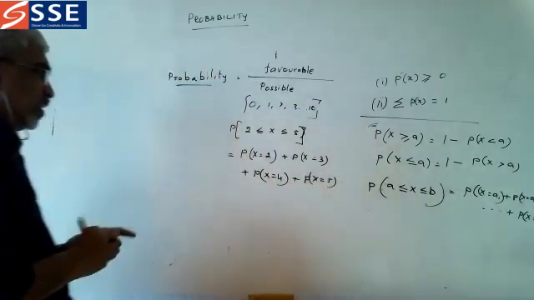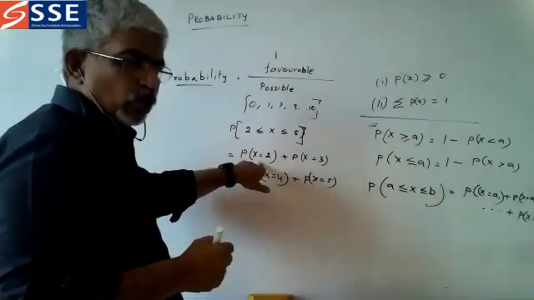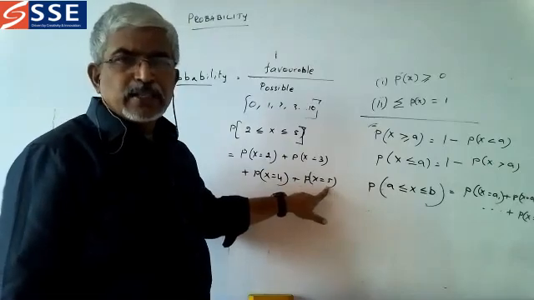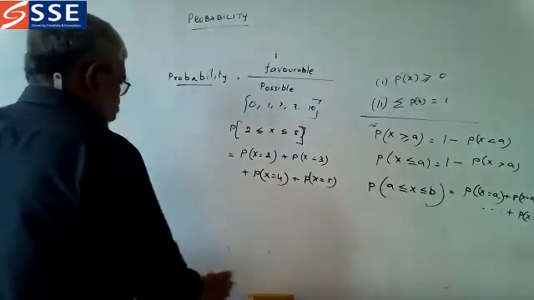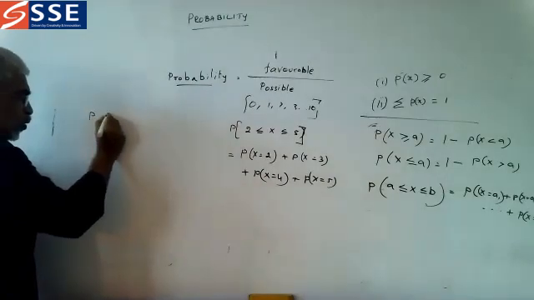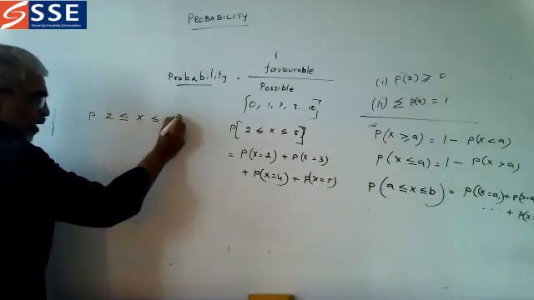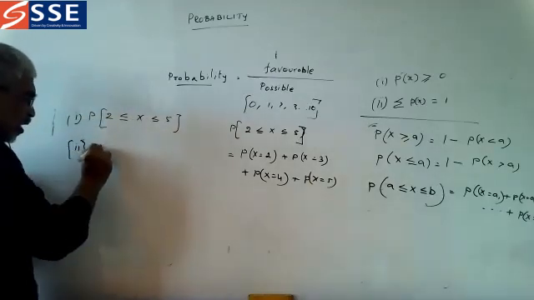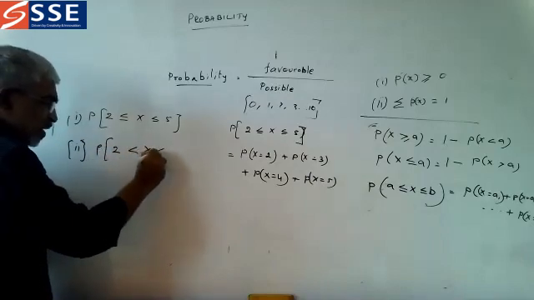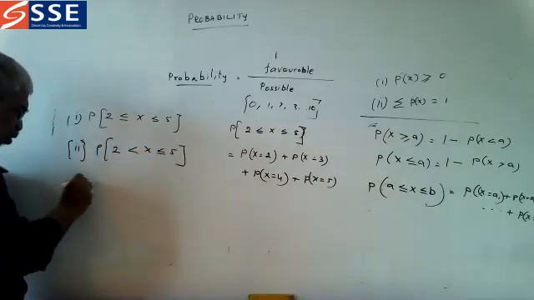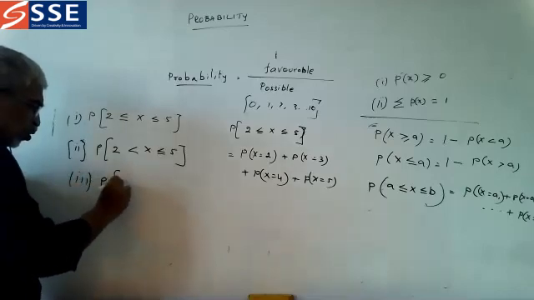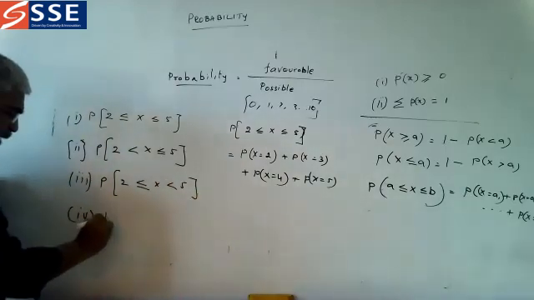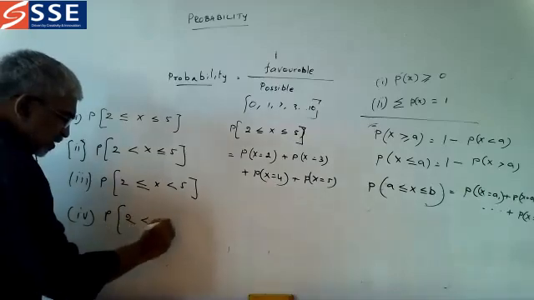So now try to understand this. 2 to 5 means P of X is equal to 2, P of X is equal to 3, P of X is equal to 4 and P of X is equal to 5. So 4 conditions are there like this. P of 2 less than or equal to X less than or equal to 5, which we already determined. Second one, P of 2 less than X less than or equal to 5. The third one, P of 2 less than or equal to X less than 5. Fourth one, P of 2 less than X less than 5.